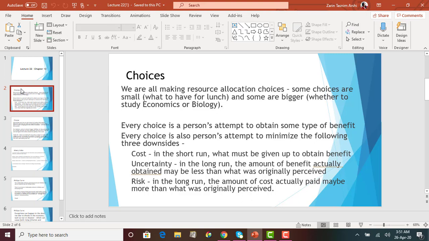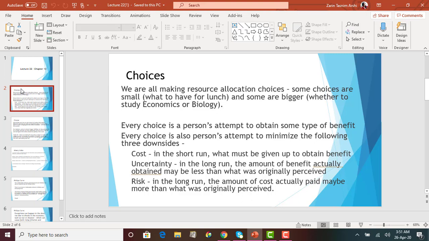Okay, so we make choices in order to increase our benefit, but we also make choices to minimize three things. First is the cost. We want to pay as little as possible, right? In the short run, what must be given up in order to obtain the benefit? As consumers, for pizza you want to pay as little as possible, right? So as rational human beings, we want to maximize benefit, but we want to minimize the cost in the short run, what we are giving up to obtain the benefit.